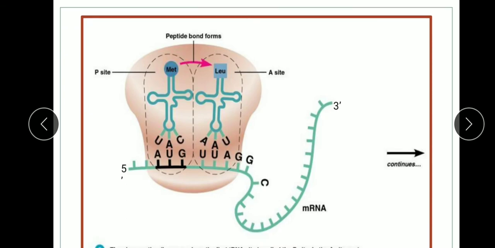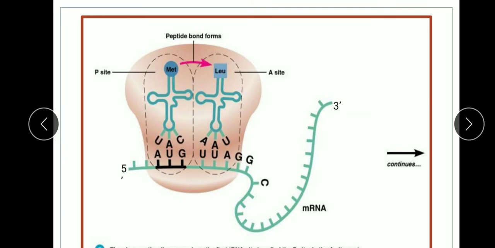Here the reaction is catalyzed by the enzyme peptidyl transferase, and as a result the peptide bond forms between the amino acids. So this leucine and this methionine join together with a peptide bond in between them.